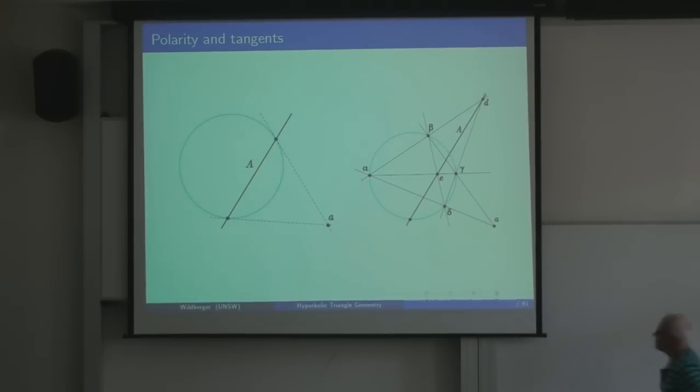Now, in the special case when A is outside, there's a simpler way of doing this: just draw the 2 tangents from A and draw the line connecting the 2 points of contact of the tangents. That's not quite as good a description because that only works if the point A is outside. The description I gave you works no matter where A is.